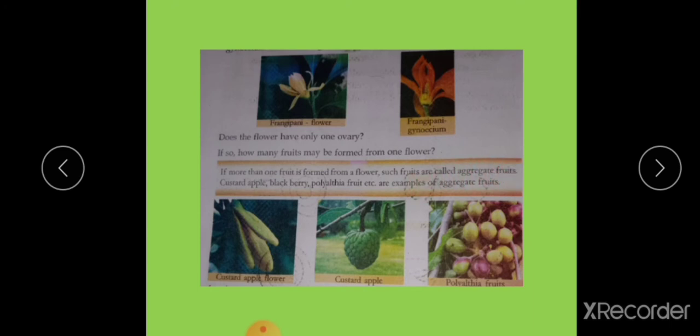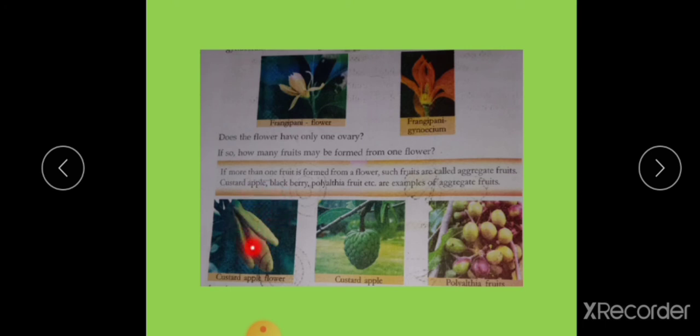We can see the definition. If more than one fruit is formed from a flower, such fruits are called aggregated fruits. Custard apple, blackberry, polyalthia fruit, etc. are examples of aggregated fruits. So here you can see the flower of custard apple. How does it look? It looks different.